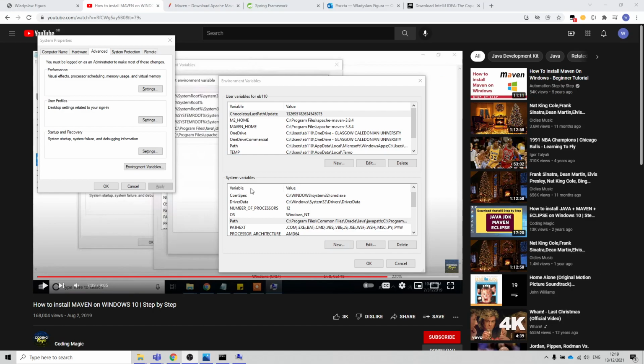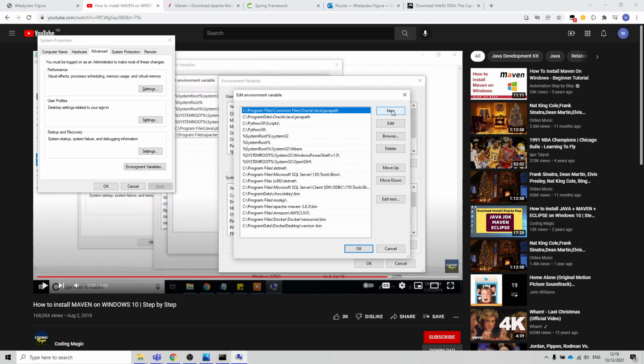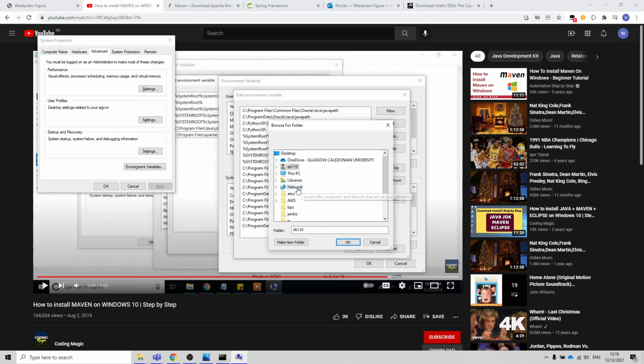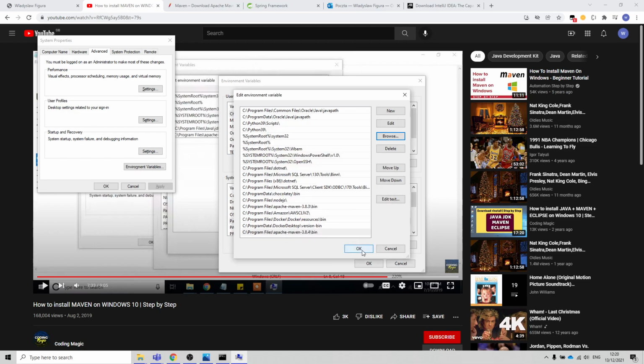The next thing which we have to do is to add to the Path system variable the location of the bin folder of our Maven. So we're gonna click Path, Edit, New. So as I said, New, Browse, and the same location, which is Program Files, Apache, but this time we have to click the bin folder. Okay, okay.